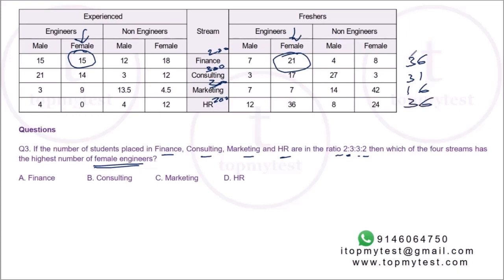Now you need to multiply. 36 into 2 is 72. 31 into 3 is 93. 16 into 3 is 48. And 36 into 2 is 72. Highest is the second one, which is consulting. Option B is your correct choice.